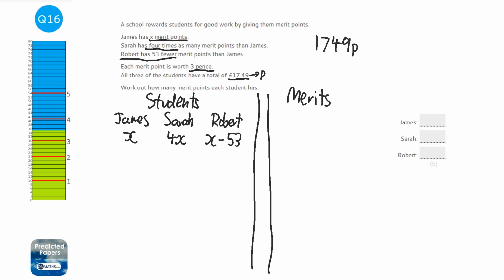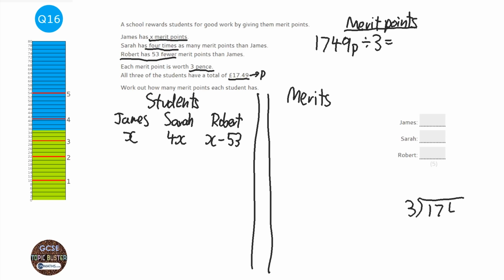And if each of them is worth 3 pence, I can divide it by 3 to work out how many merit points. And if you've got a calculator, you can just type that in. If it's on the non-calculator, then we can use the bus stop method. So 1749, 3's into 1 don't go, 3's into 17 go 5, carry the 2, 3's into 24 go 8, 3's into 9 go 3. So that's 583.